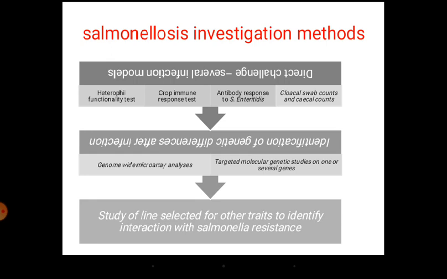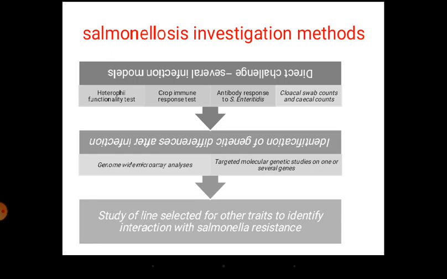Advanced genetic techniques can be employed in order to identify the genetic differences accurately. Another thing you can do is study lines selected for other traits to identify interaction with salmonella resistance. As I told in one of the slides in this presentation, there will be selection for many traits: feed efficiency, egg production, body weight, like this.